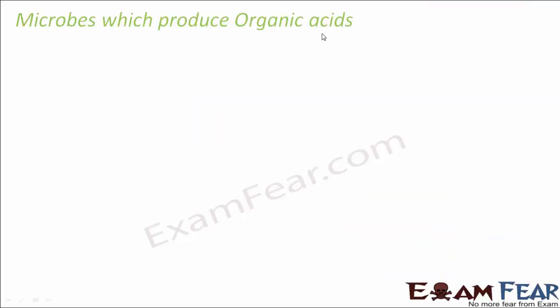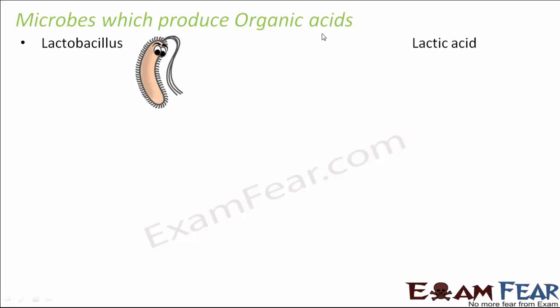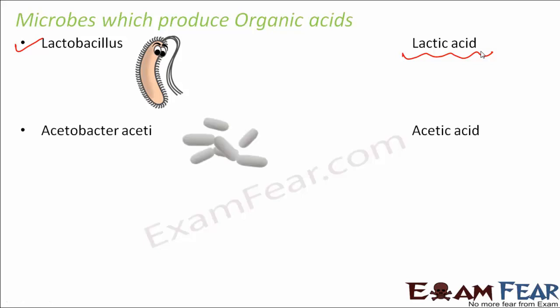Now let us quickly see some of the microbes which produce organic acids. We have already looked at some of the acids which are produced by microbes, for example, lactic acid, acetic acid. Lactobacillus, which is present in curd, helps in producing lactic acid. It converts the lactose sugar present in milk into lactic acid. And this lactic acid makes the milk turn sour, and that's why curd is sour. So this is one microbe which produces an acid.